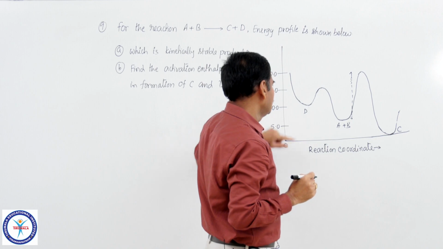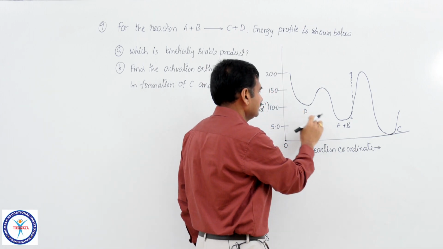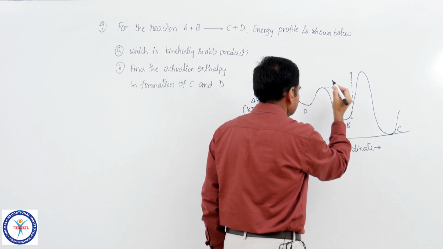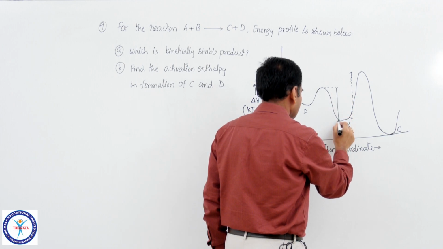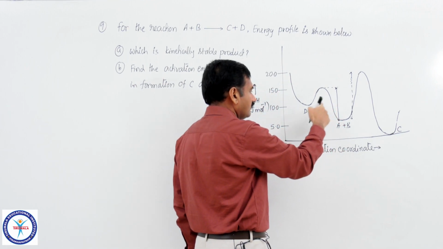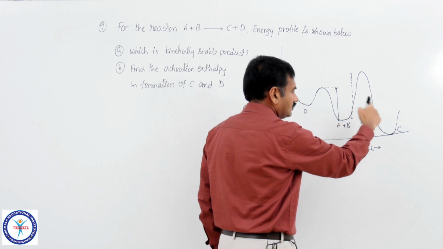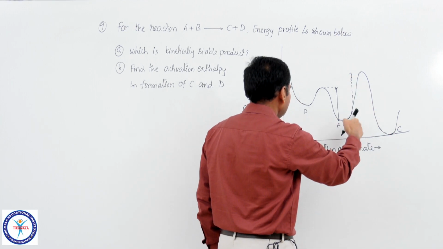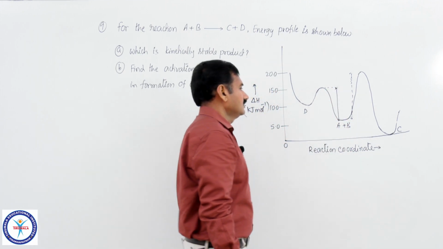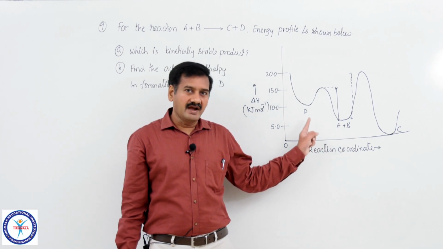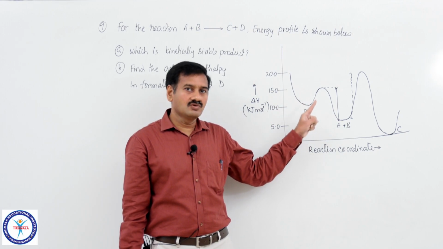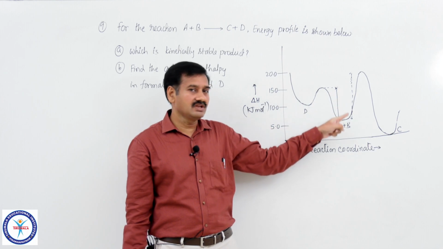Then what about towards the formation of D? Average energy of reactants and energy of activated complex, this difference is the energy of activation towards the formation of D. This is the energy of activation towards the formation of C, it is 15, and this one is 15 minus 5 equal to 10. So, towards formation of D, activation enthalpy equal to 10 kilojoule per mole, which is less than activation enthalpy towards the formation of C, that is equal to 15 kilojoule per mole.